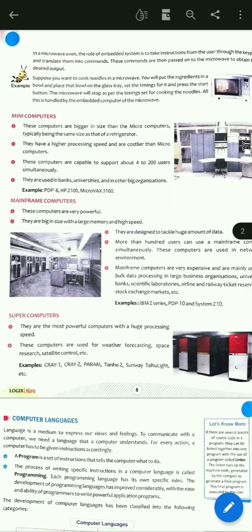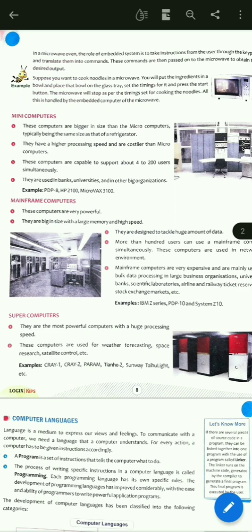Okay, then mainframe computers are very expensive and are mainly used for bulk data processing in large business organizations. Okay, because of the size of these computers, the memory and the speed of these computers, the cost is very high.